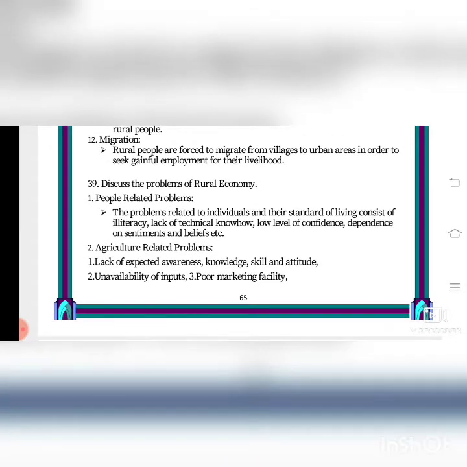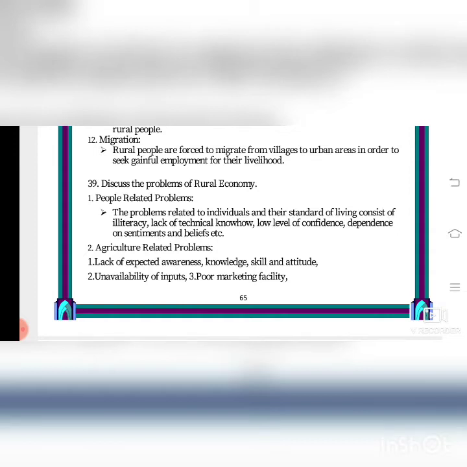Next one, agriculture related problems. Lack of expected awareness, knowledge, skill and attitude. All these are lacking. They don't have awareness, for example awareness of disease. Knowledge, skill and attitude. Most of the village students don't have knowledge of English. That's a problem we meet when we meet them in colleges. Skill and attitude. They became very traditional, isn't it? They won't be very stylish as the students who are in the towns.